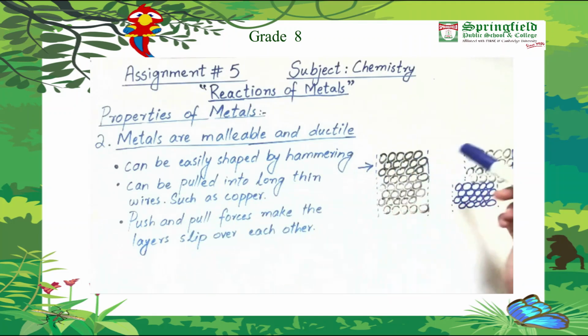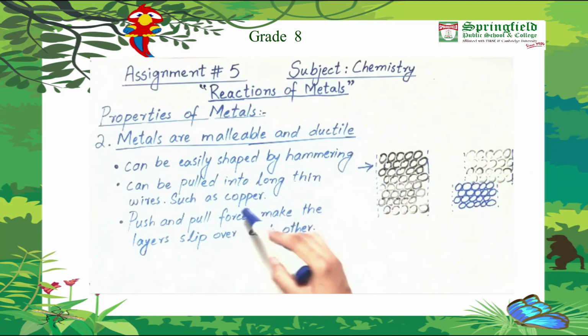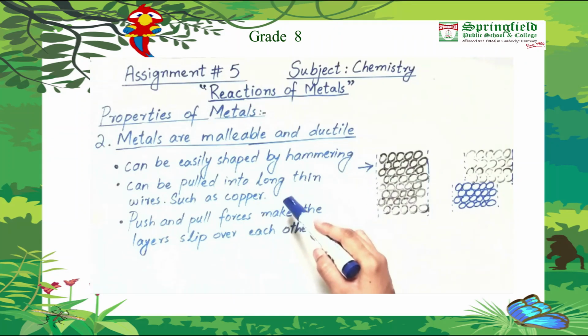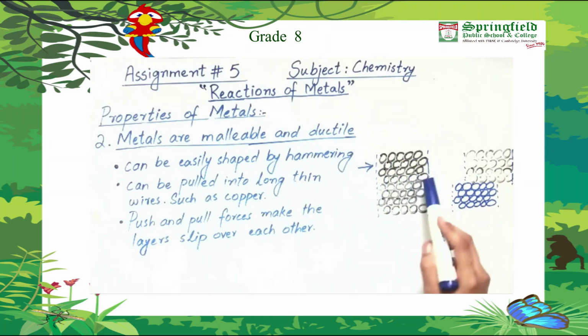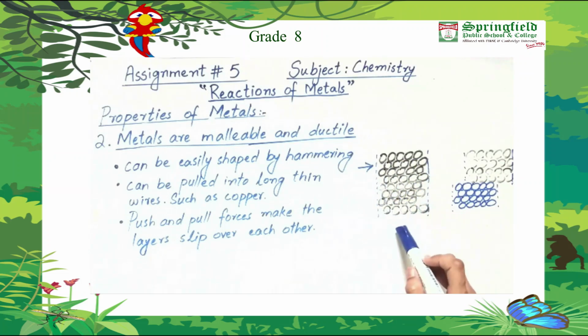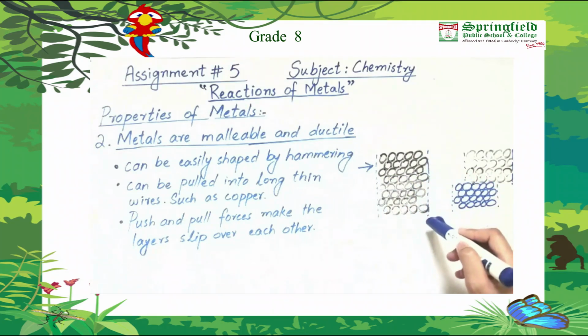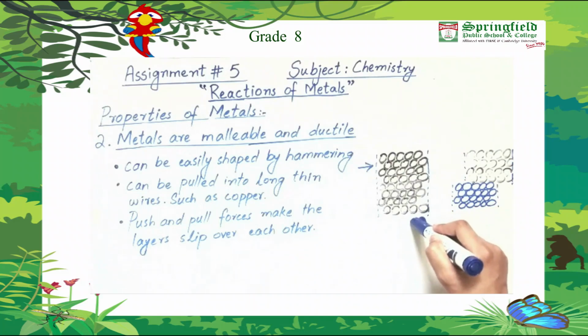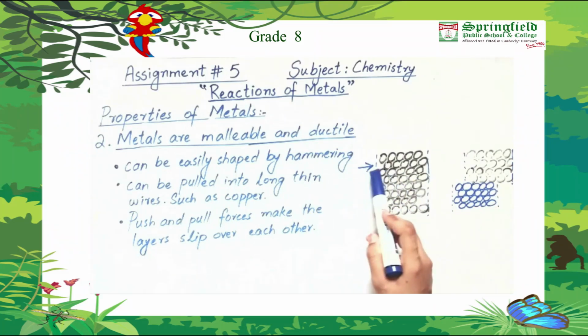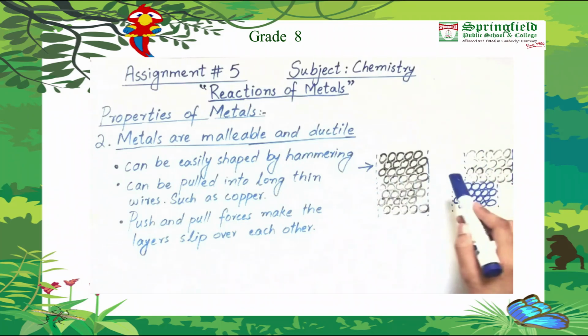Secondly, they can be pulled into long thin wires such as copper wires, which are present in your electricity cables. You can see here the arrangement of atoms in a piece of metal. They are arranged in 8 rows in this picture. When a force is applied on the above portion, you can see that the above 4 layers have slipped past the next 4 layers.